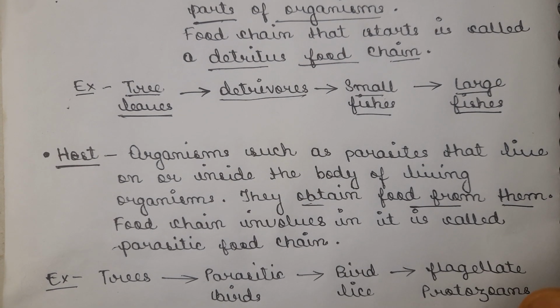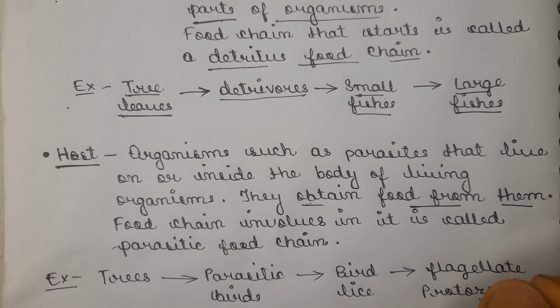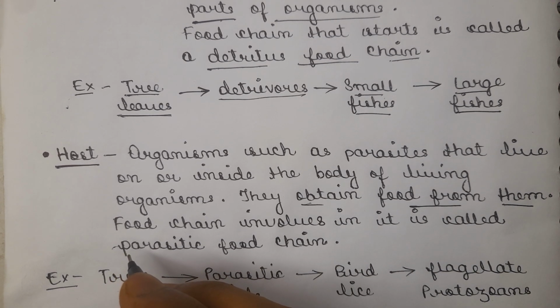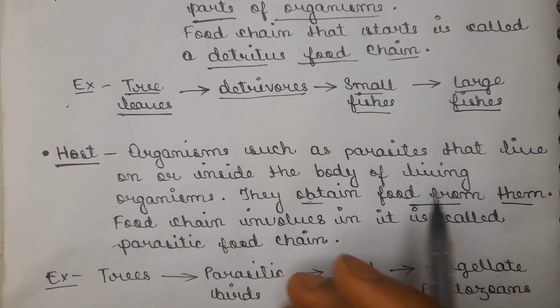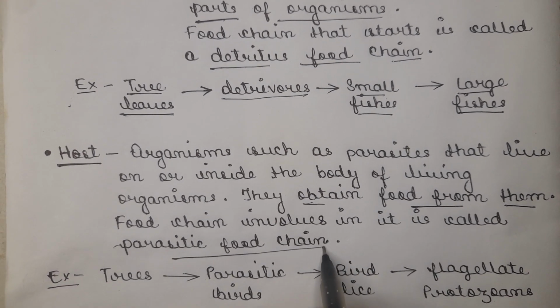For example, if you take a cow, you will be able to see some leeches on the top of the body. They are basically attached to the skin of the animal. The food chain that involves the transfer of energy through this series of parasites is called the parasitic food chain.